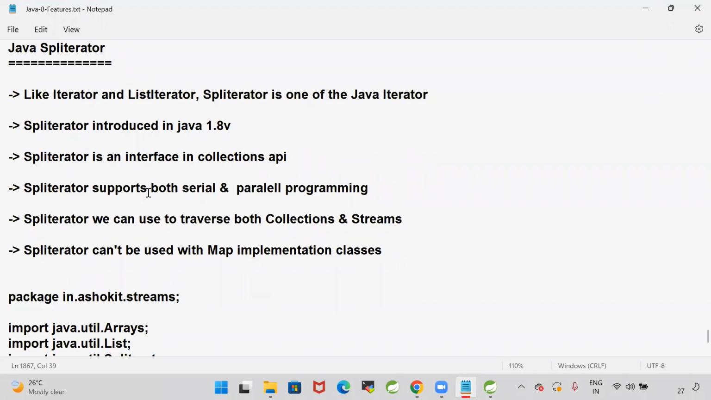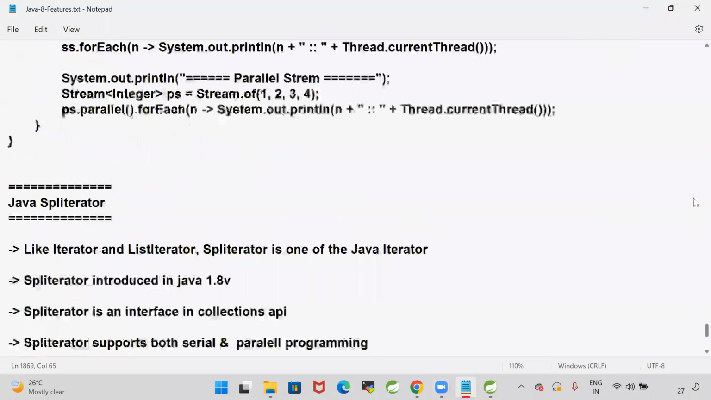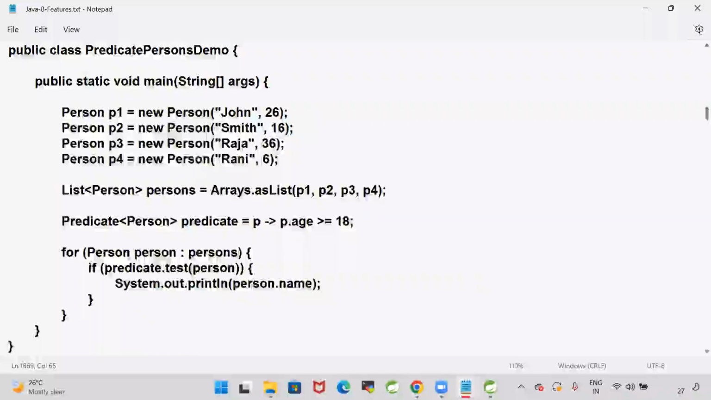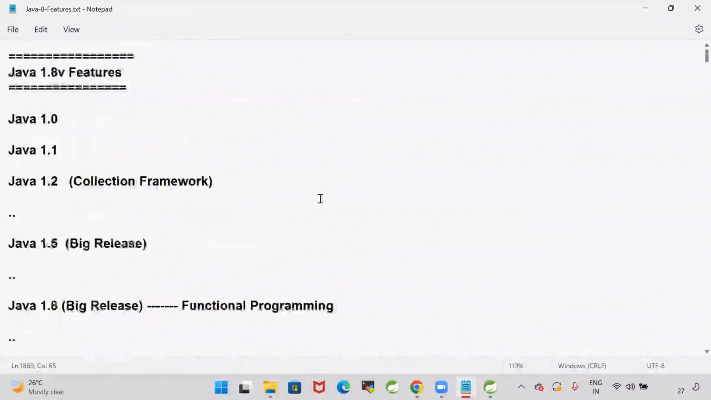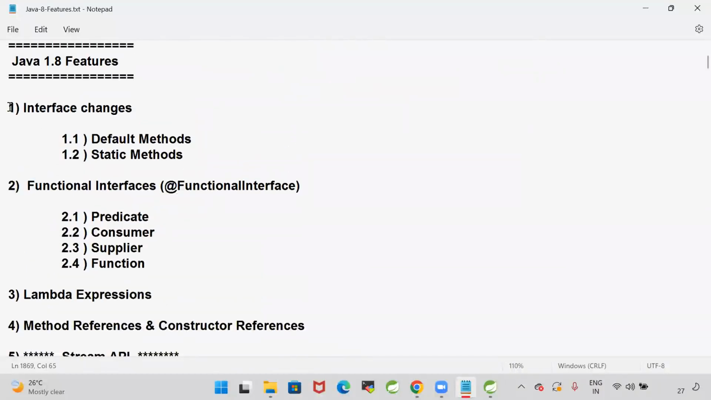Yes, perfect. So guys, with this we completed the Java 8 features that we targeted. Interface changes we completed: default methods and static methods. Functional interfaces we completed: predicate, consumer, supplier, function.